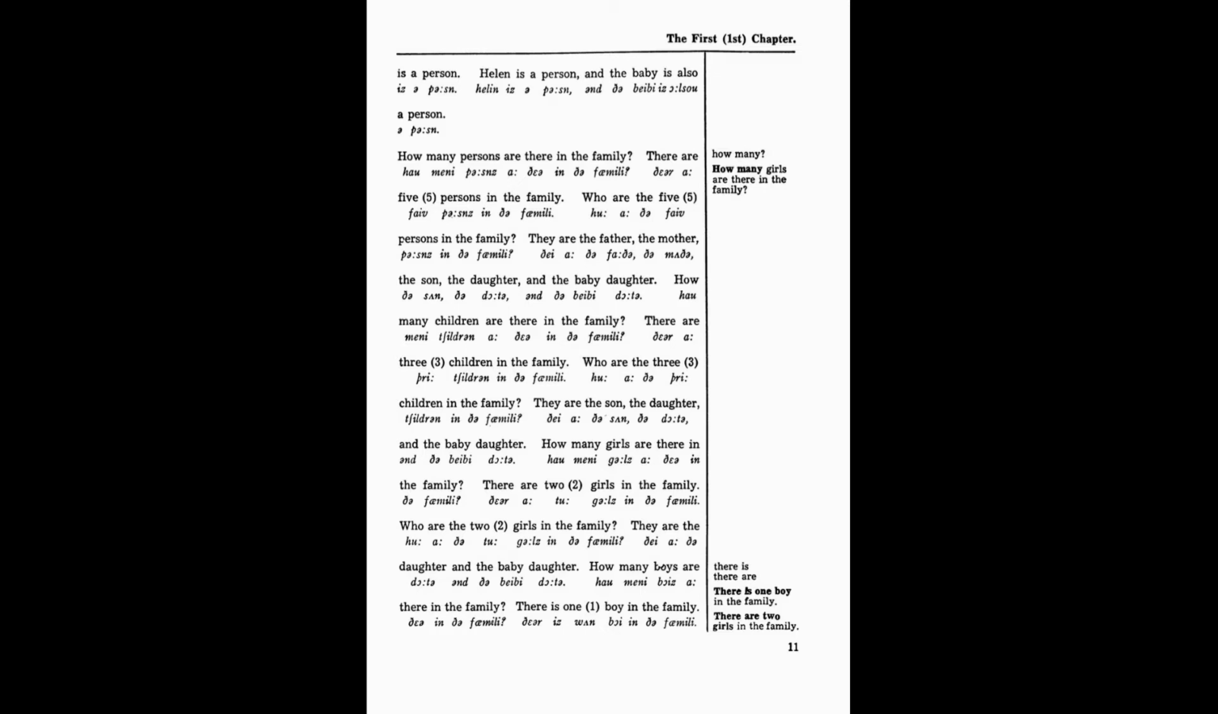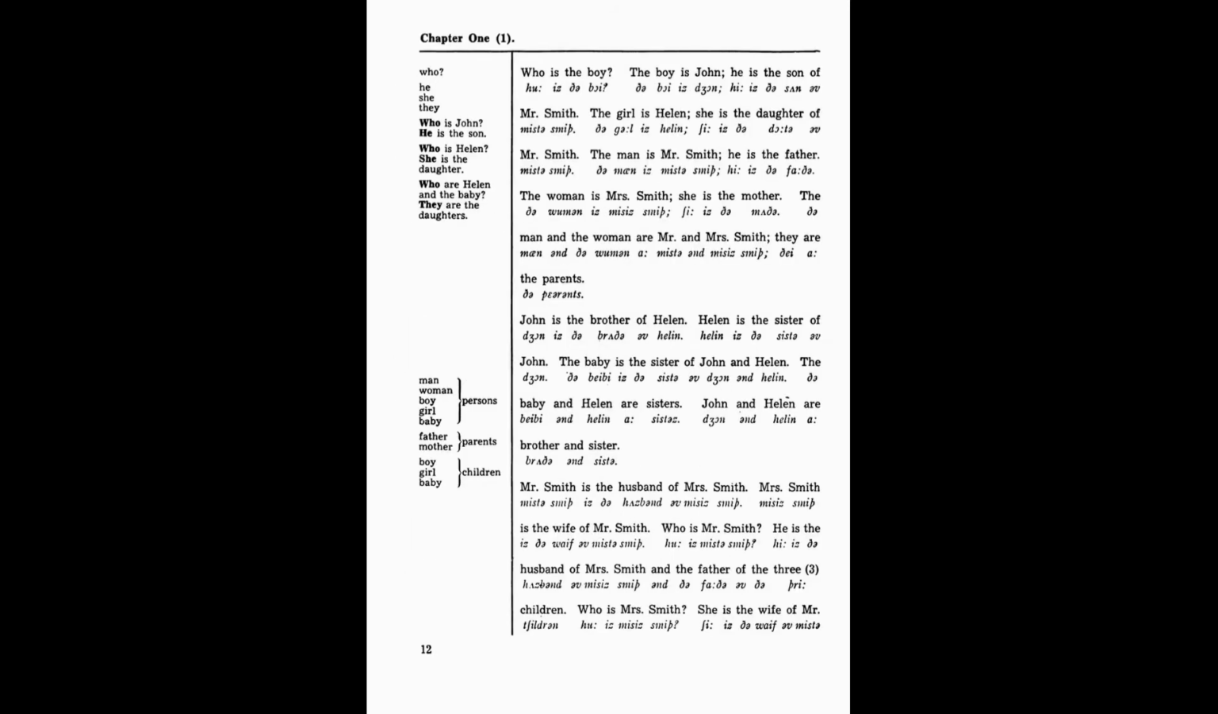How many girls are there in the family? There are 2 girls in the family. They are the daughter and the baby daughter. How many boys are there in the family? There is 1 boy in the family. Who is the boy? The boy is John. He is the son of Mr. Smith. The girl is Helen.